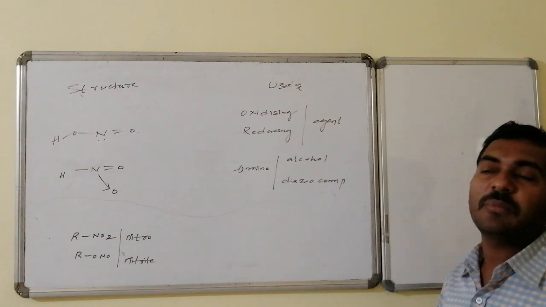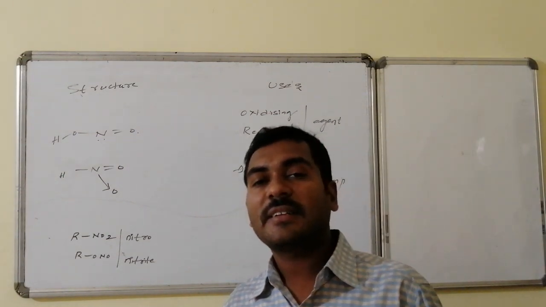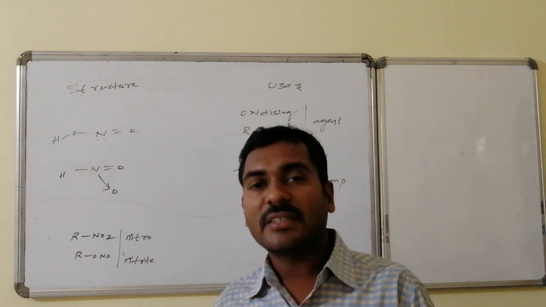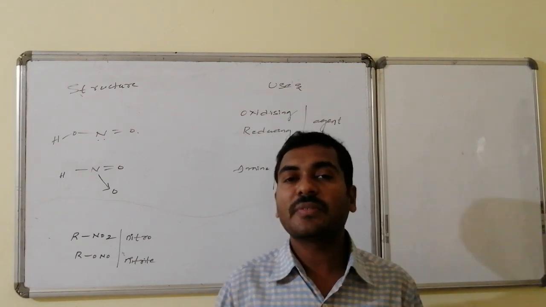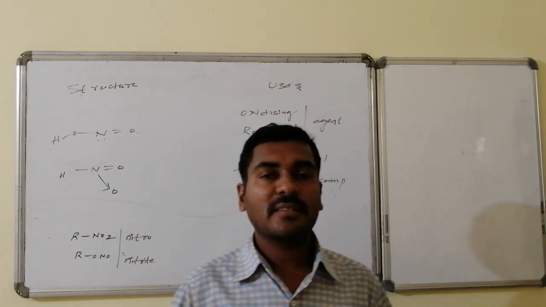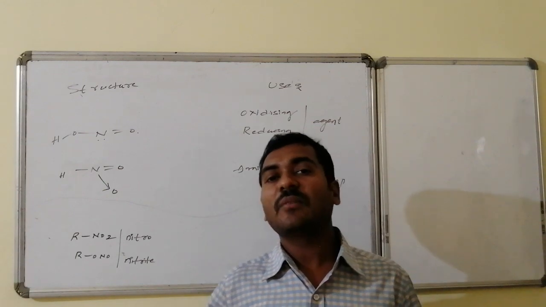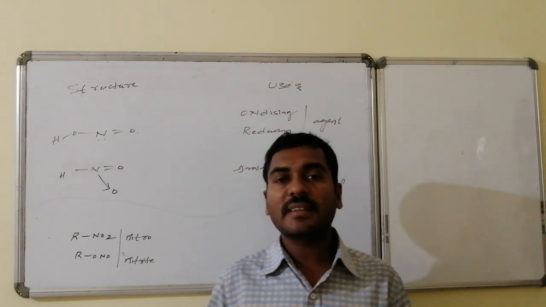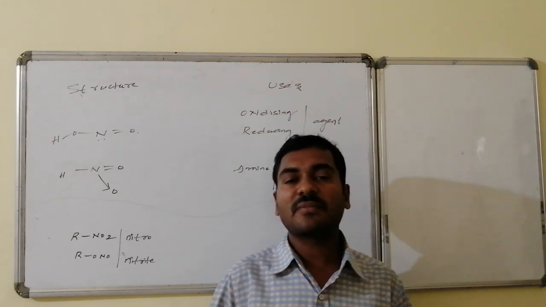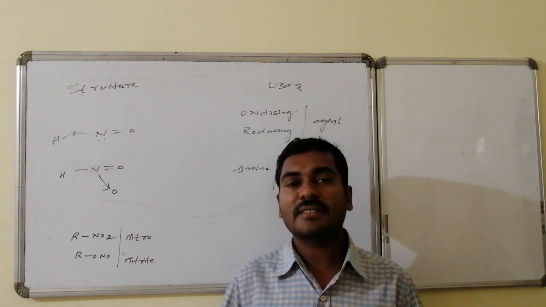Whereas the basic uses of nitrous acid are, as we discussed, it is acting as an oxidizing agent, it is acting as a reducing agent, and mainly it is used for the conversion of amines to alcohols, aliphatic amines to direct alcohols, aromatic amines to diazonium compounds, which are used in the formation of different dyes. These are the applications, uses, structural features, and the properties of nitrous acid, that is HNO2.